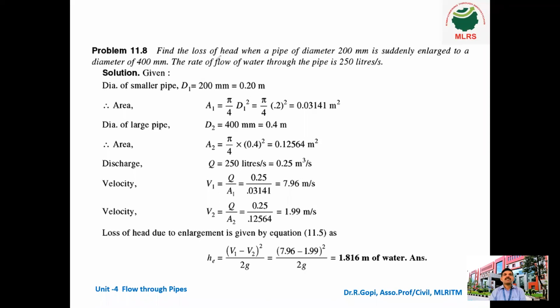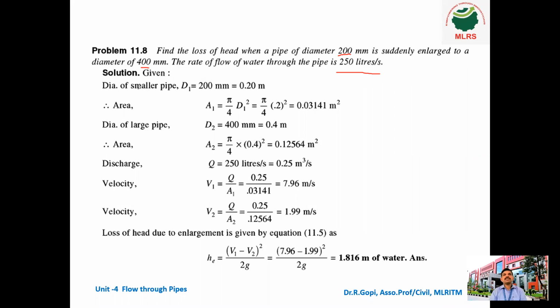Now let us see a problem using sudden enlargement and sudden contraction. Find the loss of head when a pipe of diameter 200 mm is suddenly enlarged to a diameter of 400 mm. So initially the diameter is 200 mm, after that it is enlarged to 400 mm. The rate of flow of water through the pipe is 250 liters per second.